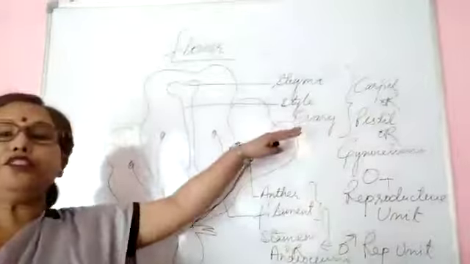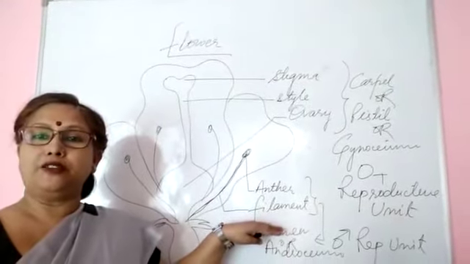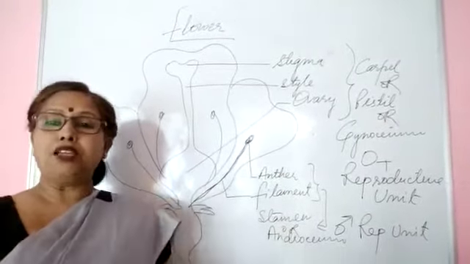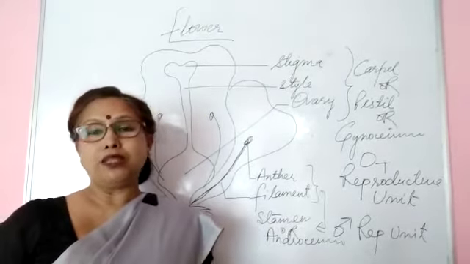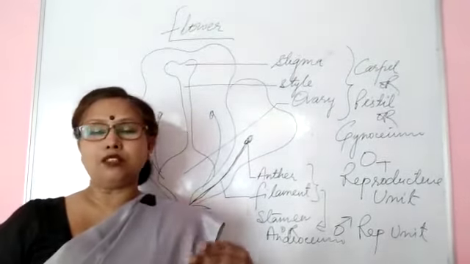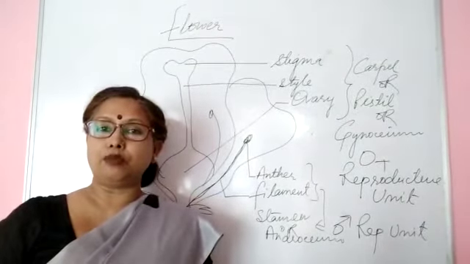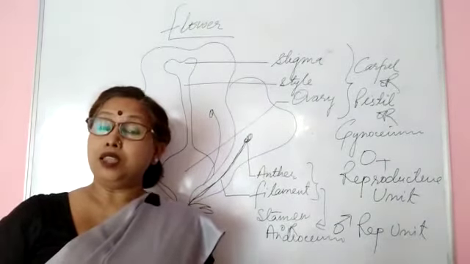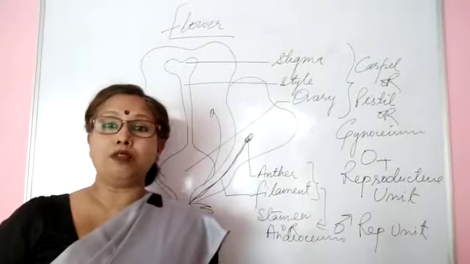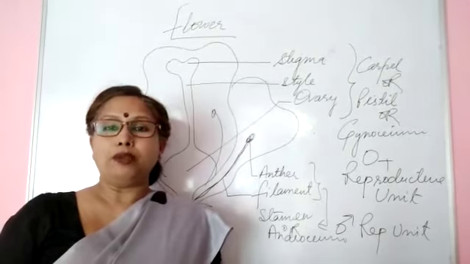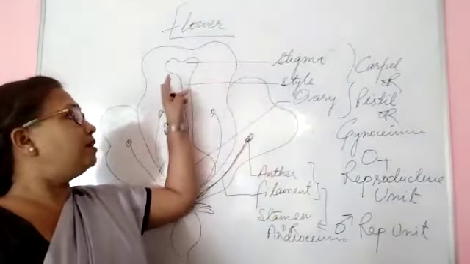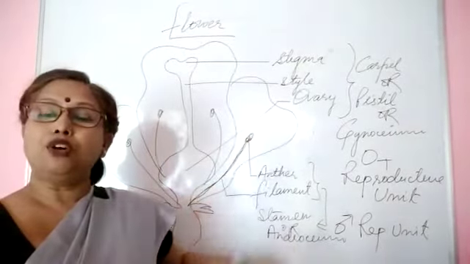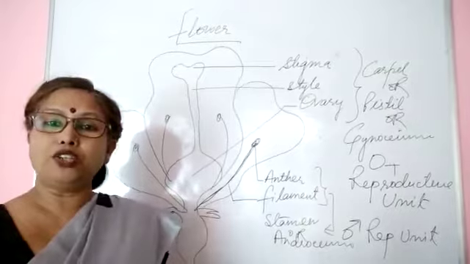So here we have the two sex organs present in the flower, and these are the primary organs required for sexual reproduction. But there are many more. They don't participate directly in reproduction, but they are accessory. They are required because they help in pollination, or maybe they help in protection. You see what happened here? These are the petals, bright in color, because they are meant for insect pollination.